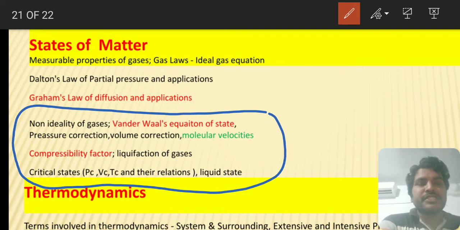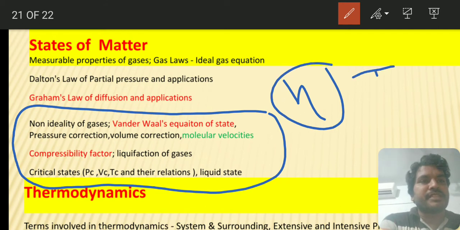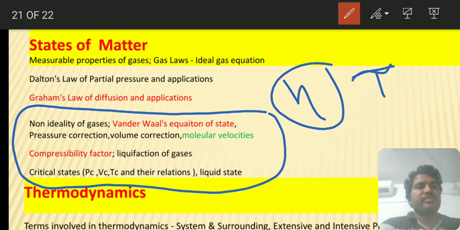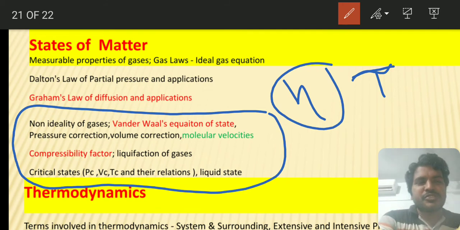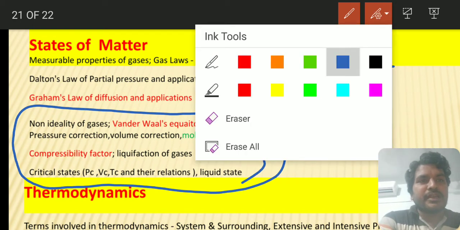And after this, in states of matter, the liquid state is also there, viscosity is present, and then surface tension is present for the liquid. So be careful with those topics also, because mostly they look like some complicated topics. That's why students will not touch this area, but definitely you can expect one question from this area.